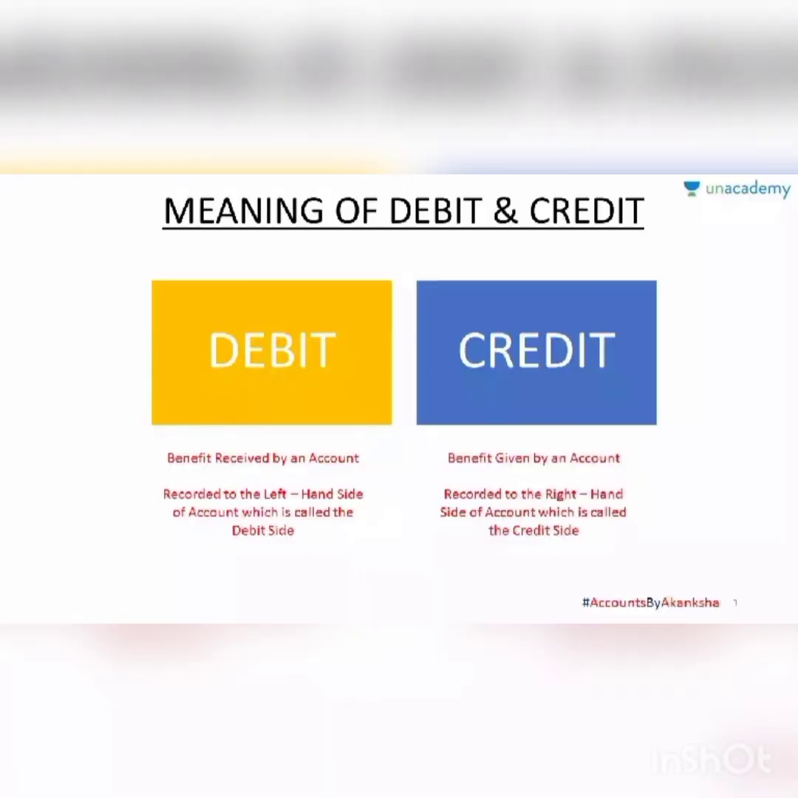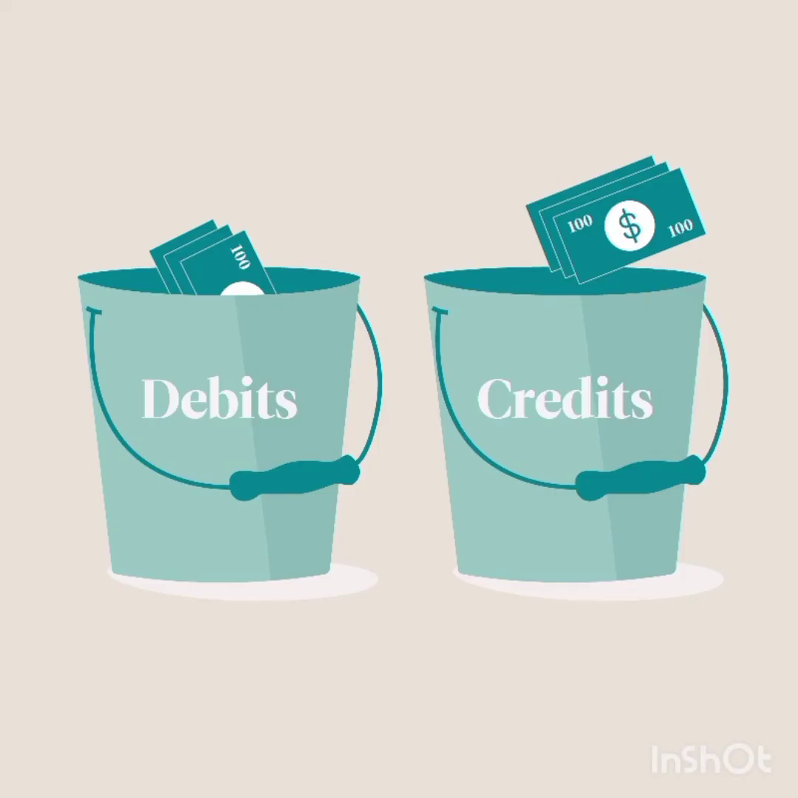Now the next ones are debit and credit. What is debit, and what is credit? Debit is the benefit received by an account, and credit is the benefit given by an account. There is a difference between debit and credit. Debit means received, credit means given. So there is a big difference between debit and credit.